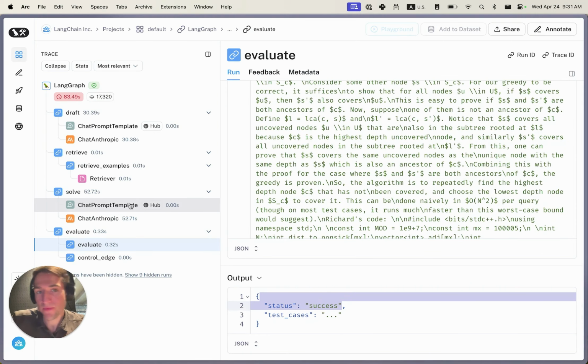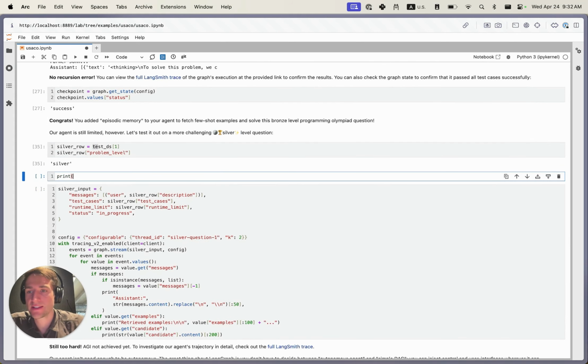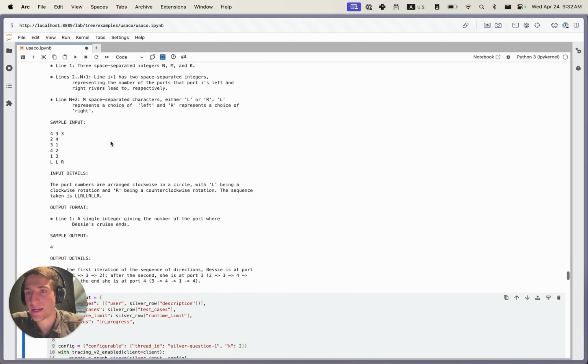All right, so jumping back to the notebook, let's test it on a harder silver level question. So we've got this from the dataset. You can see the question here. So River Cruise 1, basically you're trying to detect cycles and then simulate different steps of it as well. It gives a couple of sample inputs here, but it's a much more challenging question than the first one. We'll format that and then run it, and we'll see how it does. I fully expect this not to work. It may, but I expect this to fail because it's just a more challenging problem.